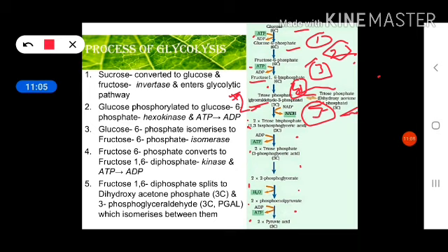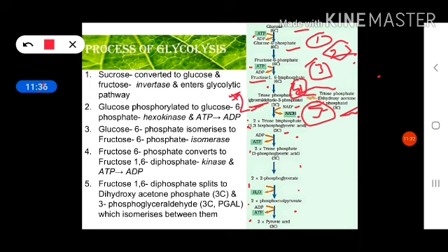After that, in the seventh step, this 1,3 bisphosphoglyceric acid will lose one phosphate group from the first carbon, which means it converts into 3 phosphoglyceric acid. Now who will obtain this phosphate? ADP will get this phosphate and convert into ATP.